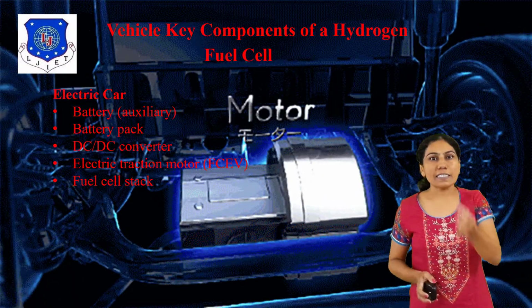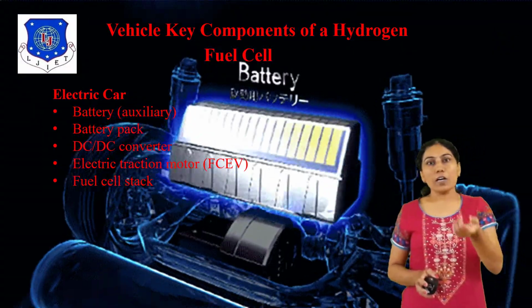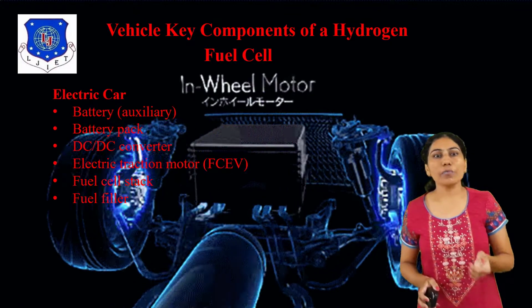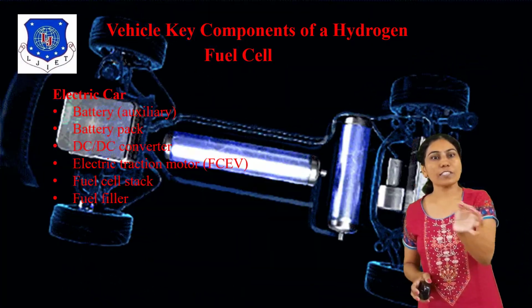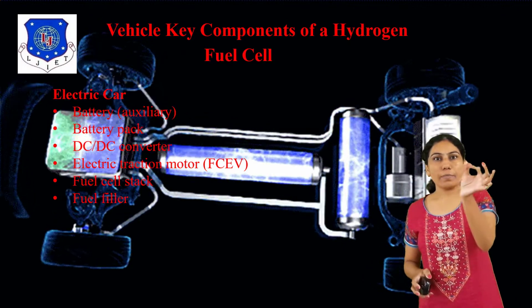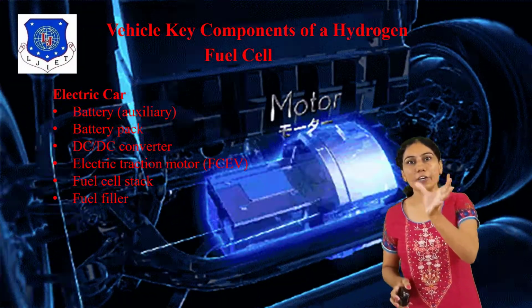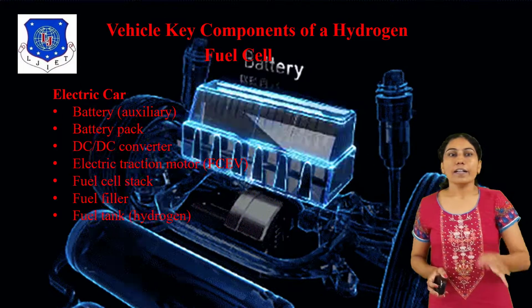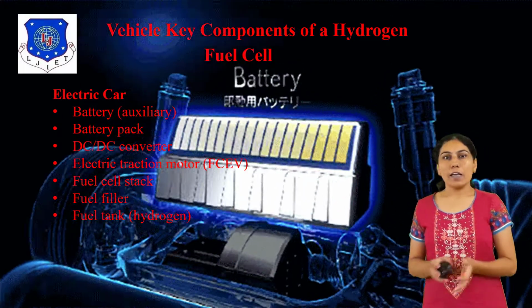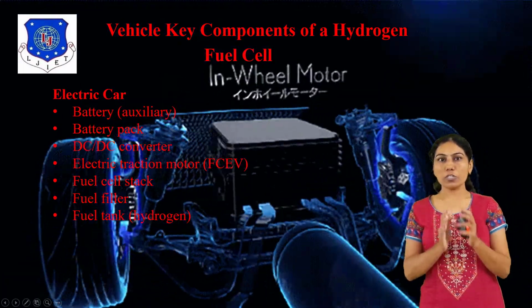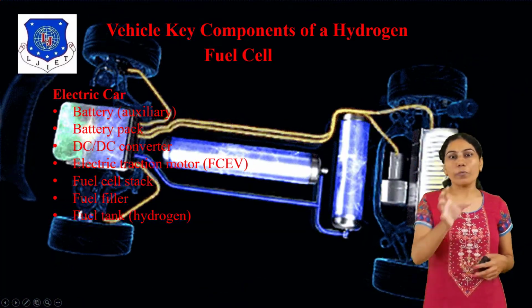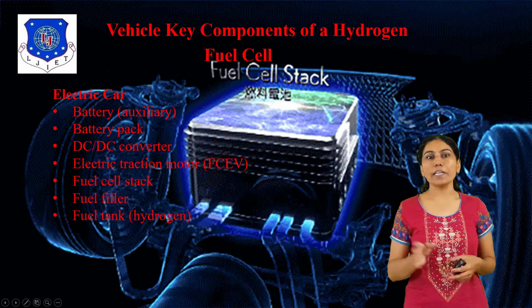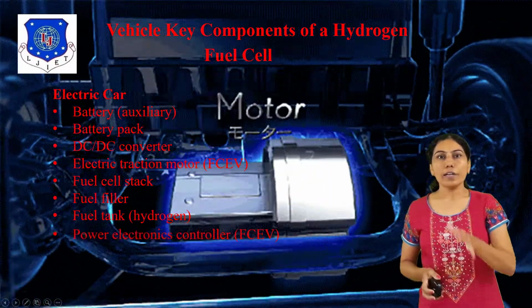Also the fuel cell stack. It needs a fuel filler, a nozzle, and a fuel tank. The fuel tank is where the hydrogen is stored, and afterwards you can use it in the vehicle.